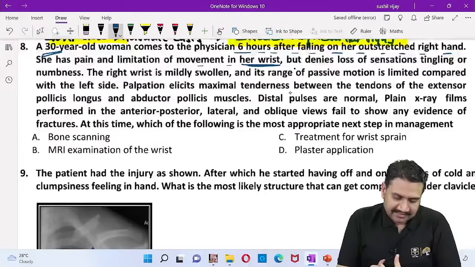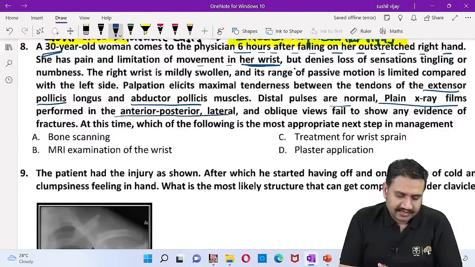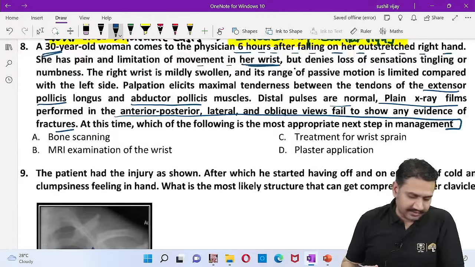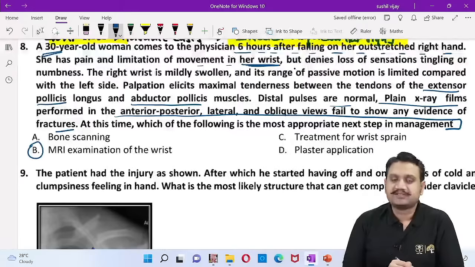Palpation elicits maximum tenderness between the tendons of extensor pollicis longus, EPL, and the abductor pollicis muscle. Okay, distal pulse is okay. Plain X-ray is done in AP, lateral, oblique views, but it doesn't show any fracture. At this time, which of the following is the most appropriate next step? What do you suggest? Please suggest some answer for this. Question number 8. Abhinav from YouTube is saying that you should go for MRI.